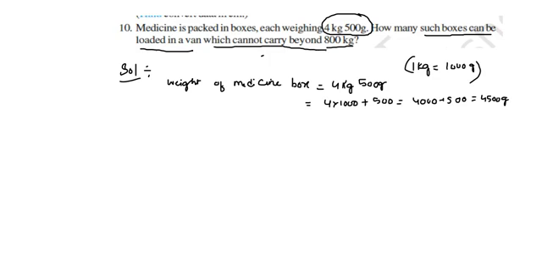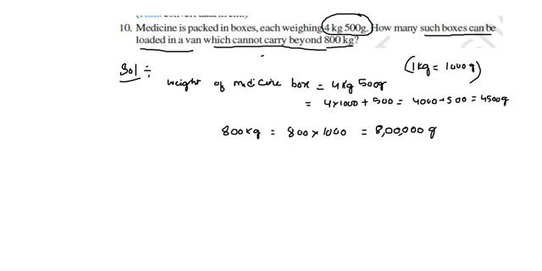Now what is given in the question here? 800 kgs. 800 kgs we can write in terms of grams. So 800 into 1000. Now how many zeros are there here? 1, 2, 3, 4, 5. So we have to keep 5 zeros. So here we are getting 8 lakh grams.